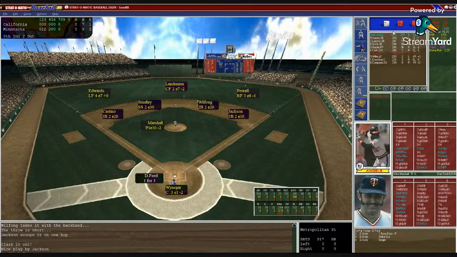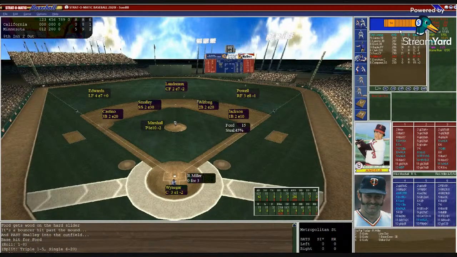And now here's Disco Dan Ford, 1 for 3, singled back in the 6th. Waniger sets in the target. Marshall looks in, gets a big wind up and delivery to Ford. And that's a line drive, base hit for Ford, his second. Base hit number 8 for the Angels.